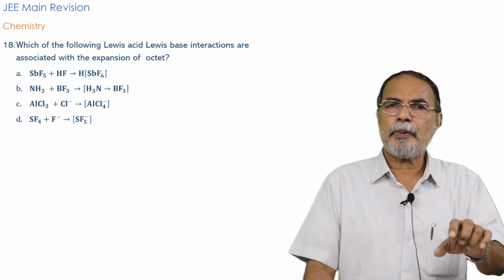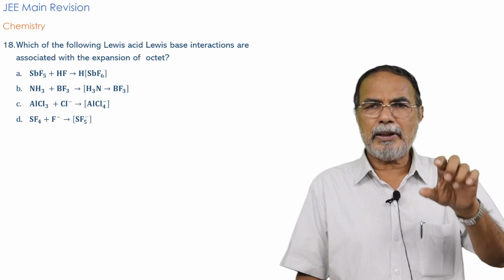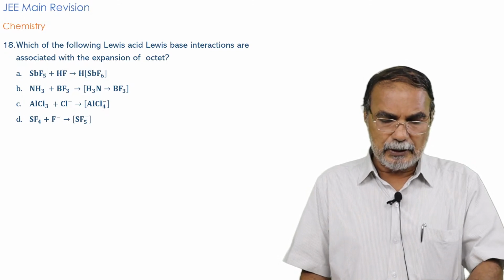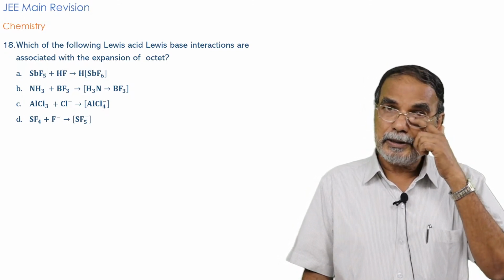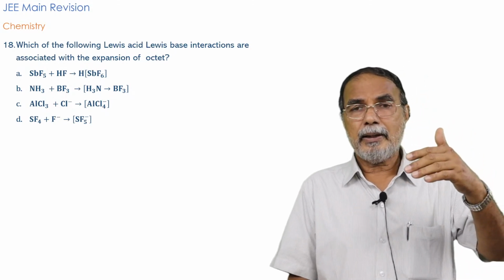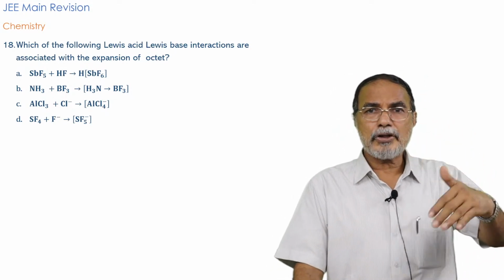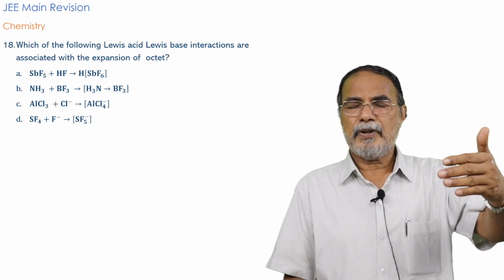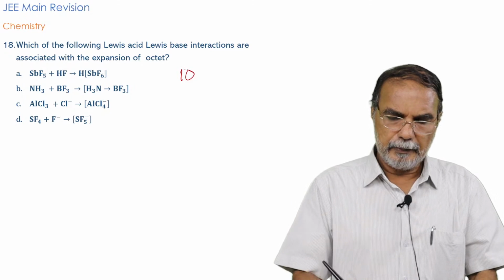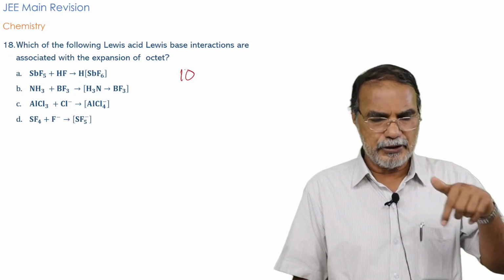It's a 15th group element containing 5 electrons in the outermost orbit. So all the 5 electrons have been utilized for forming bonds. That means there are 10 electrons in the valence shell. It's already a molecule which has crossed the octet. It's a molecule which violates the octet. Now it has 10 electrons already in SbF5 in the valence shell.